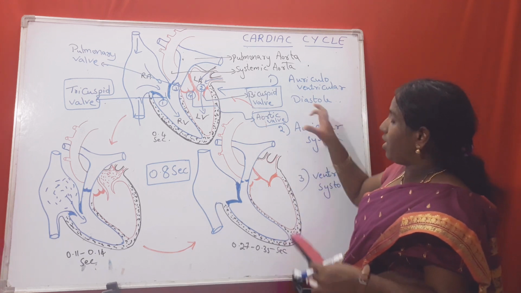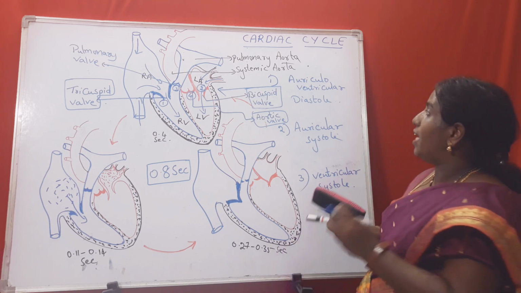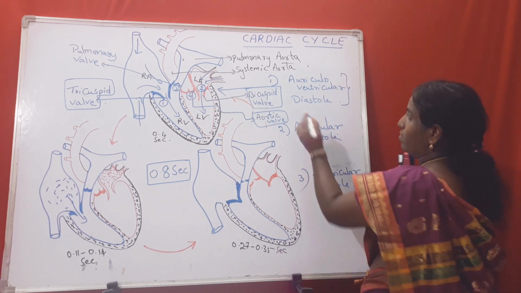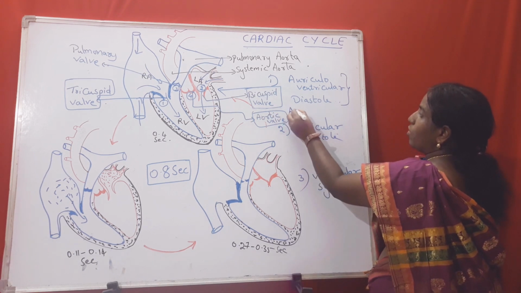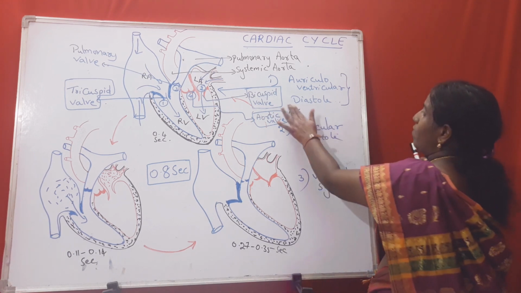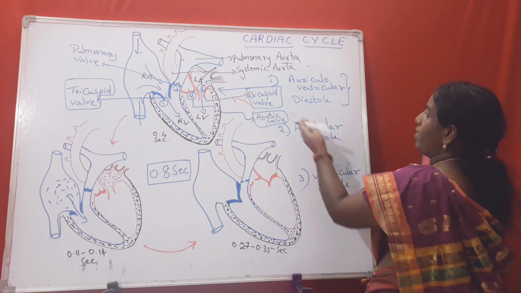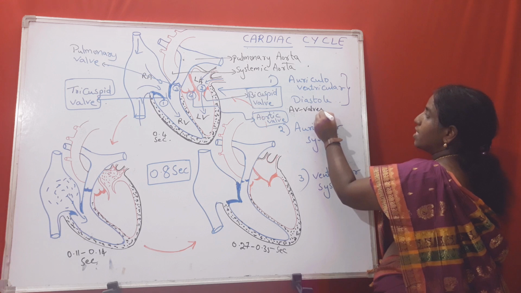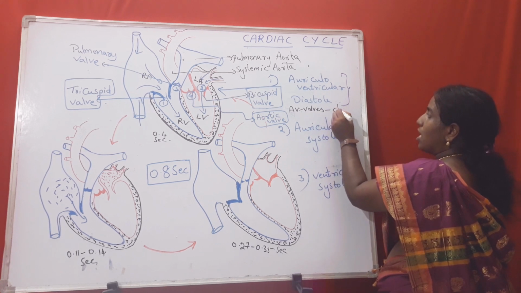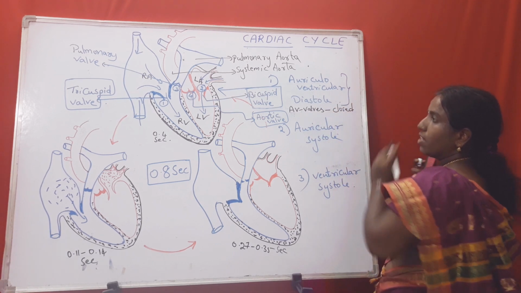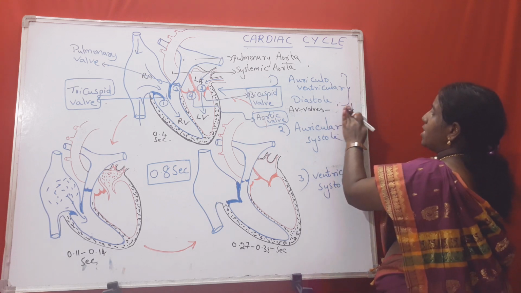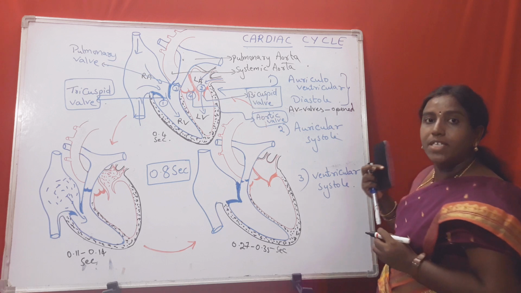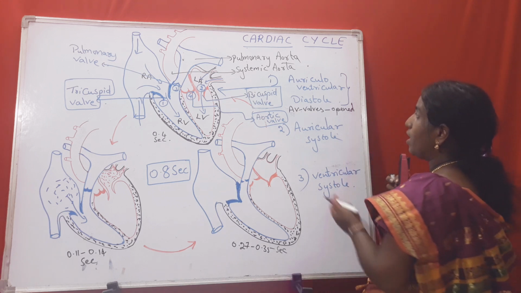So at this auriculoventricular diastole, we could see first 2 valves, we will call them as AV valves. What do we call it as? AV valves. Auriculoventricular valves. Right, AV valves are opened.